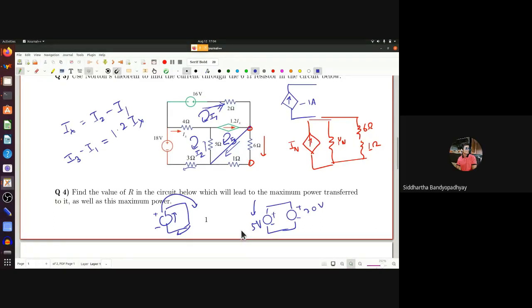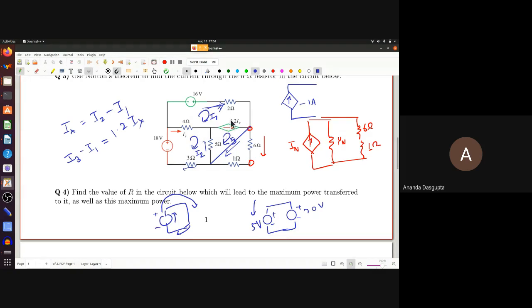Whatever be the direction of current or voltage, it will be implemented in the KVL and KCL by the sign change, right? So we need not worry about that. You don't have to worry about whether you've taken the current correctly. However, here, for example, this is Ix and this is 1.2 Ix. If this current is flowing to the right, this current will also flow to the right. But if this had been Ix and this had been minus 1.2 Ix, then if this current flows to the right, this current would flow to the left.